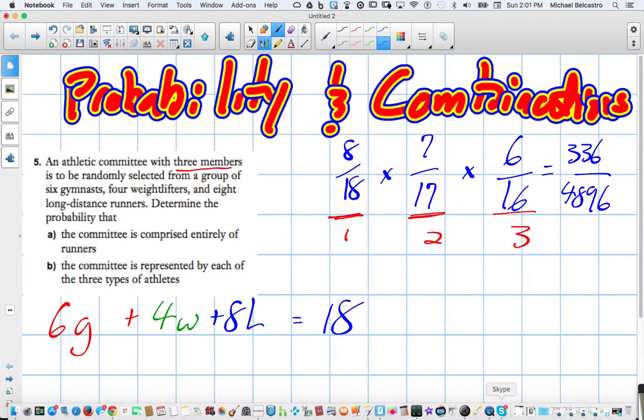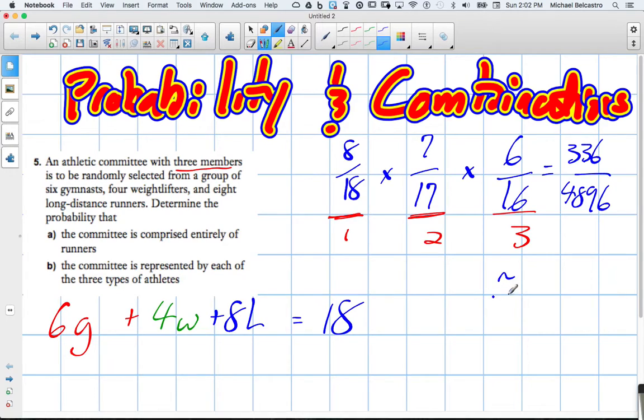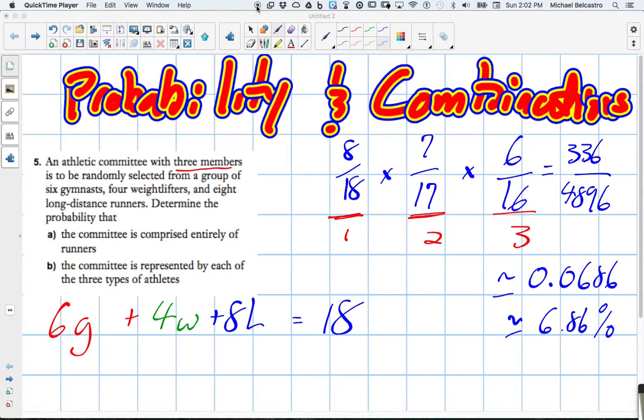So this is the number that can be reduced, but let's say the answer in the back of the book is some fractional answer, and we have to reduce this. One way to really quickly figure out these values is if we just divide these, whatever decimal, it should be the same decimal as the answer in the back of the book. So if I take these values and divide them, it should have a 0.0686. So approximately 0.0686, or in other words, approximately a 6.86% chance of having a committee of only long-distance runners.